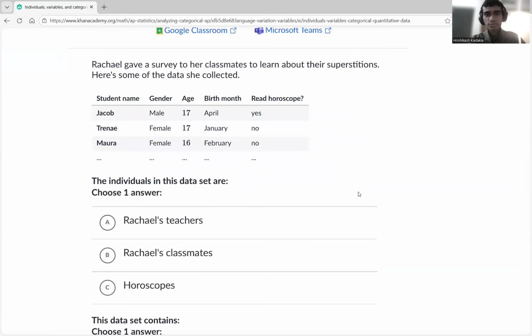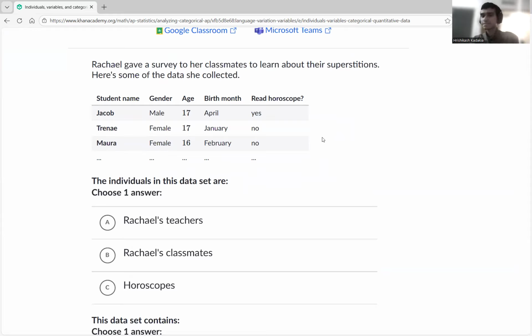Rachel gave a survey to her classmates to learn about statistics. So she's taking a statistics survey. Now here's some data she collected. Student names are basically identifying. Look at it like an ID, my identification. So that's not a variable. It's not describing me, my gender or something. It's just basically me itself, right?